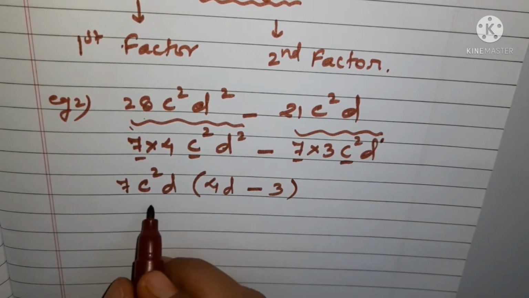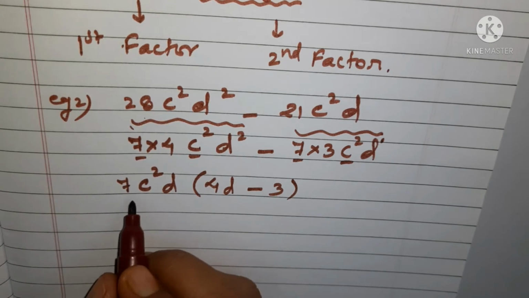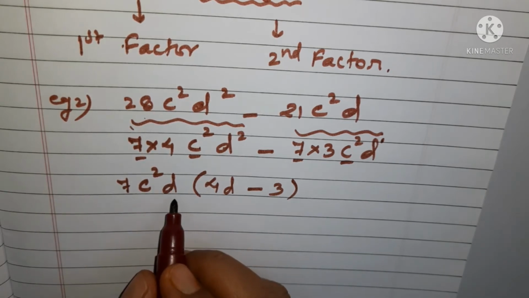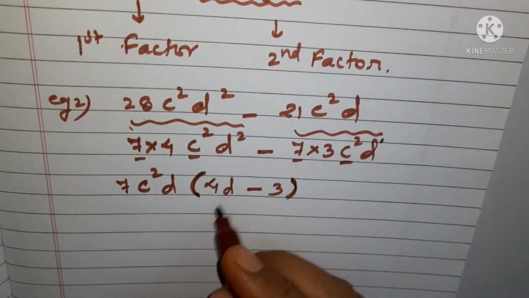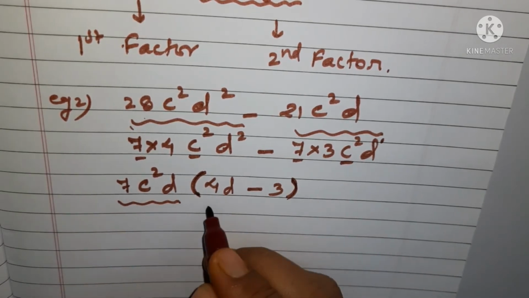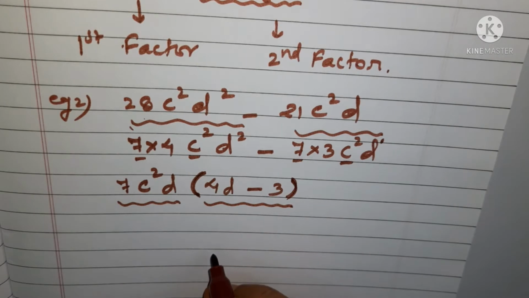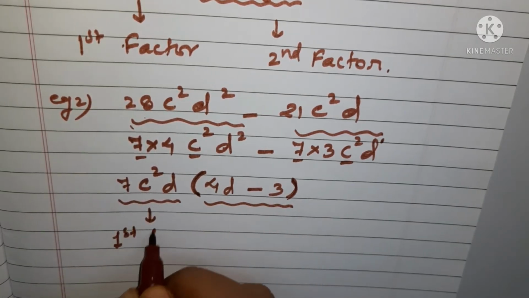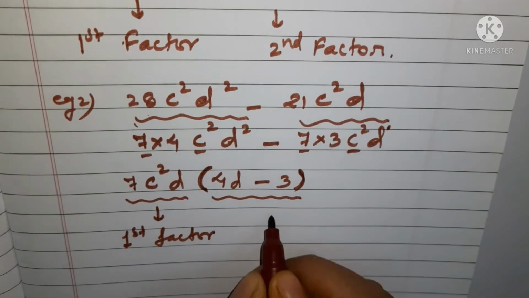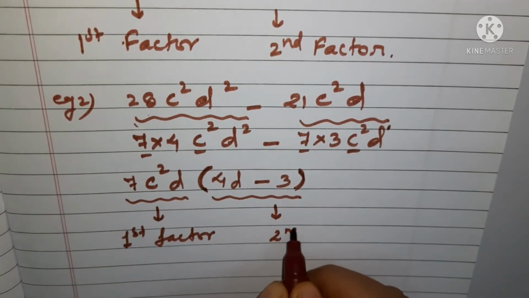So what are the two factors which you are getting here? You are getting 7C square D and into, this is showing that it is multiply. It means that this is one factor and this is the other factor. Do you get my point? This is your first factor and this is your second factor.